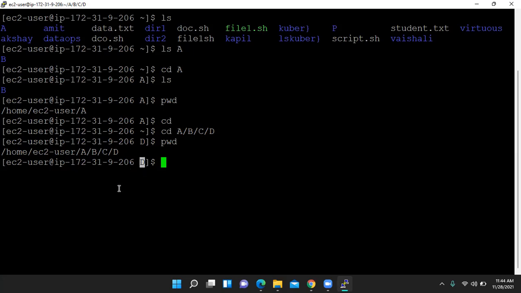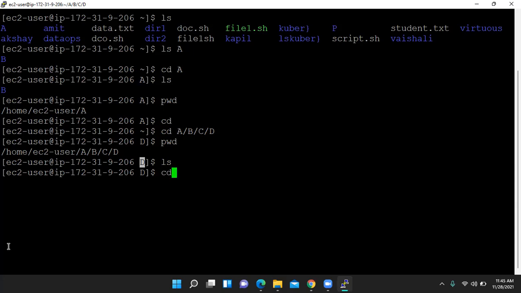Now friends, if we list the content, we know there is no folder and no file inside D. So if we use ls, it is not showing anything, and it is not showing an error either. Why is it not showing anything? Because it is an empty directory, so there are no files and no directories. That's why it is not showing anything.